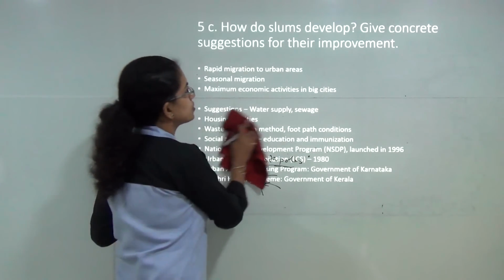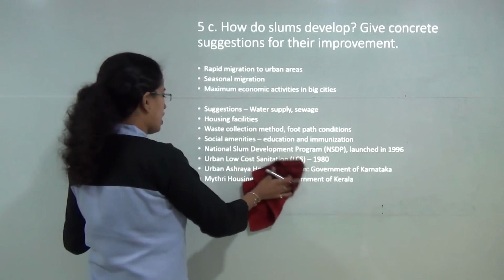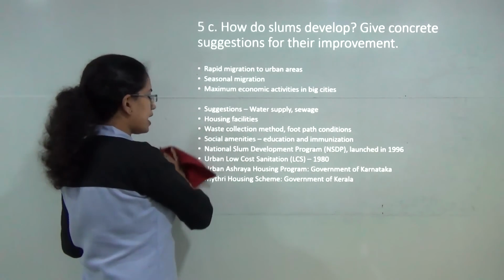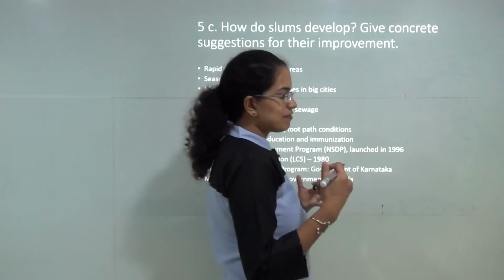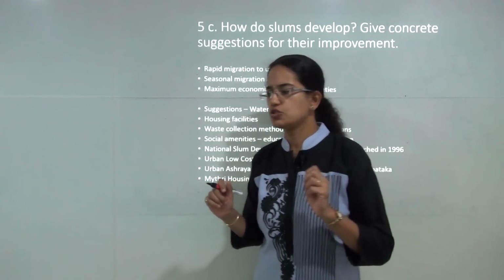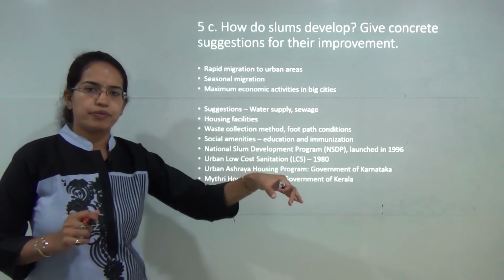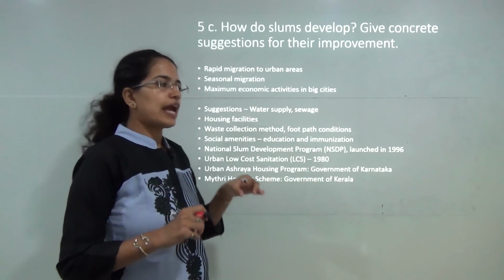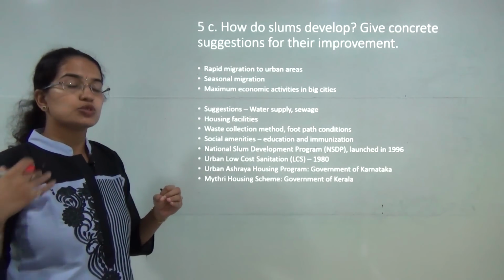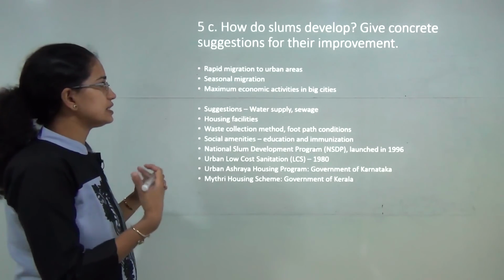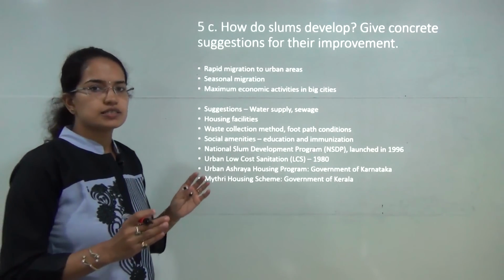Next question, how do slums develop? Give concrete examples for improvement. Now I can say there are some cities which have a kind of suction mechanism, a pull effect from the nearby regions. So you have a rural vicinity which brings population to the main urban center, and there has also been migration from small urban areas to metropolitans. All these kinds of migration create a rapid movement towards bigger cities.